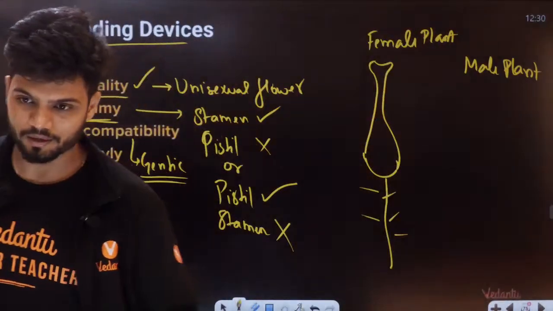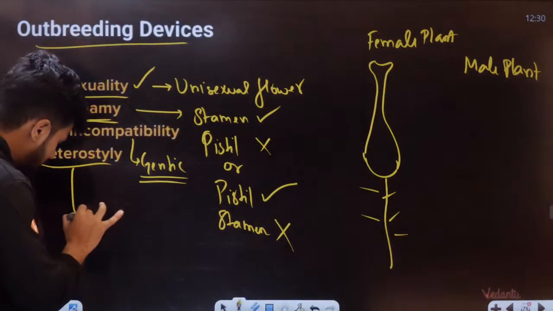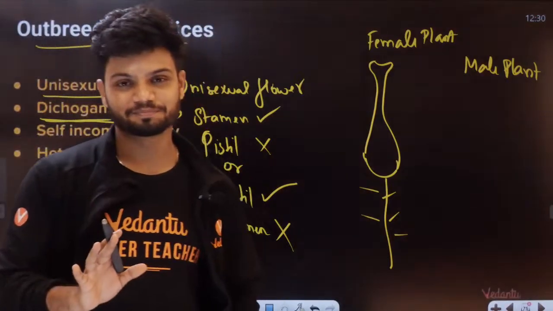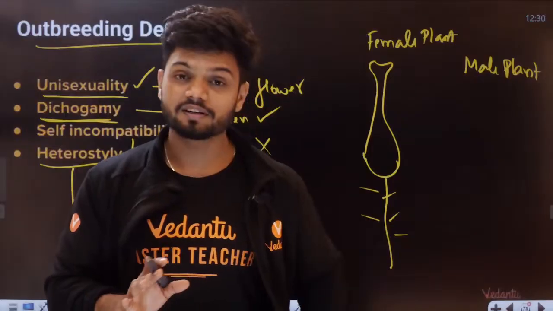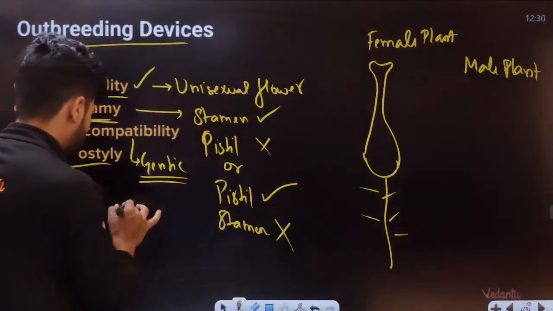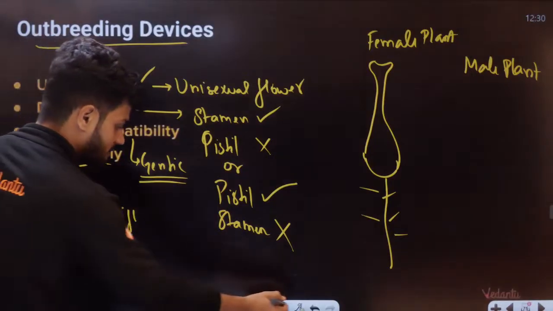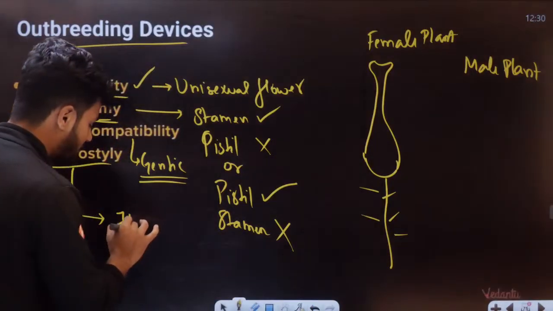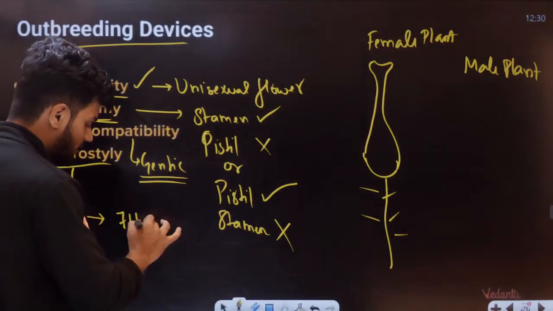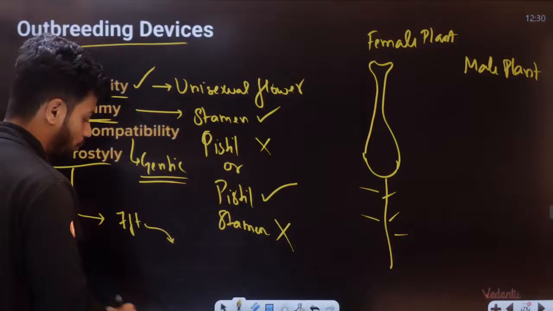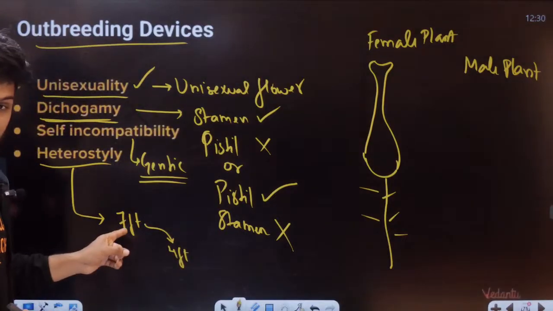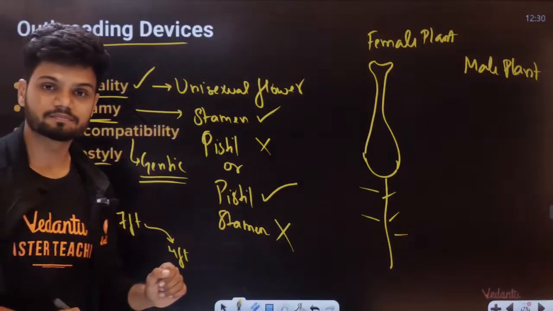Understand. Here, a simple example I'll give you. The girl is very tall. Let's say the girl is around 6 feet 6, or 7 feet tall. She is now getting ready to get married, and let's say the boy is 4 feet tall. Girl is 7 feet, boy is 4 feet.